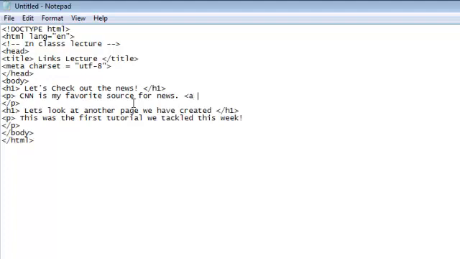I will open it with an a href equals. I'm going to put the website we want to link them to, so it'd be http cnn.com. Close our quotes, close our caret. Now we want to put the text we want the user to see, because they're not going to see this text. They're only going to see what they can click on. So, click here now. Now we have to close our absolute link.